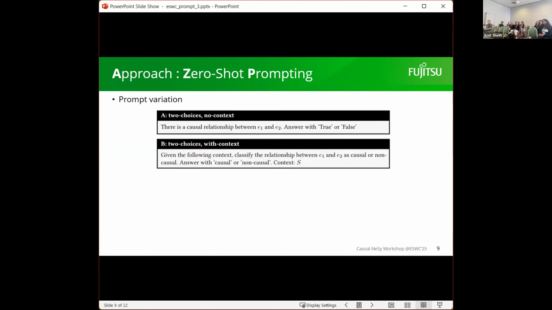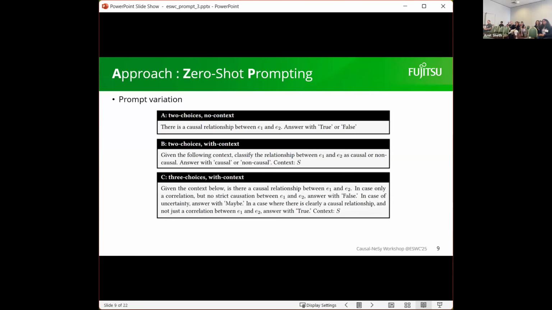The second is we again give two choices, but this time with the context. So we provide the context sentences where the pair appears in those texts. And the last is we give three choices, also including context. Here we basically give a stricter condition to the LLM: if you are not really sure, then please answer with maybe instead of binary.